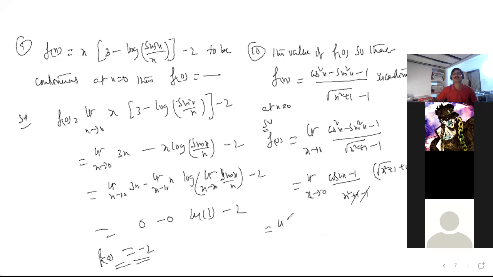Shall I write here? Limit x extends to 0. Minus, I am taking common, 1 minus cos 2x by x square here. I would like to split the limit. X square plus 1 plus 1. So this answer is what? 2 square by 2, no?